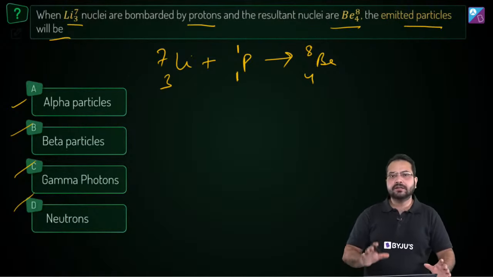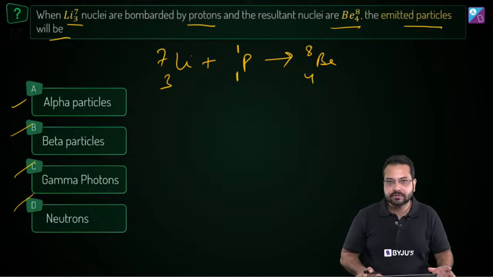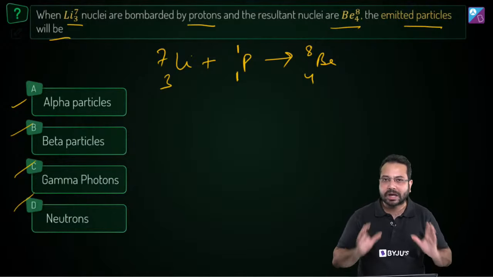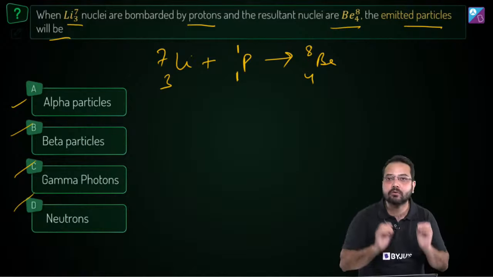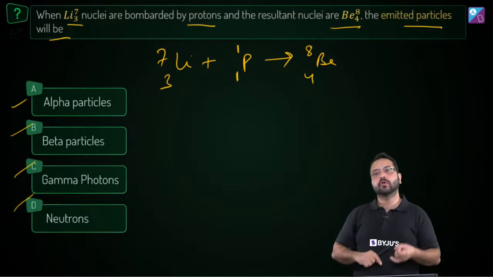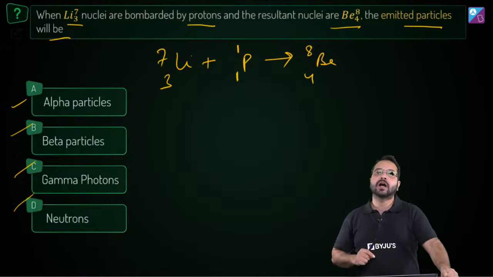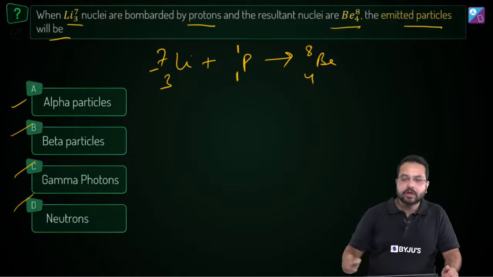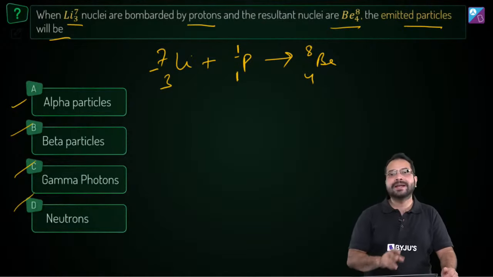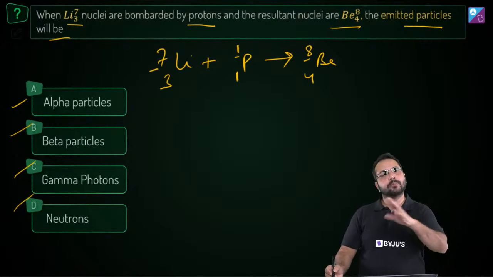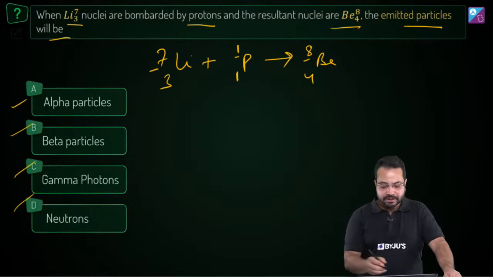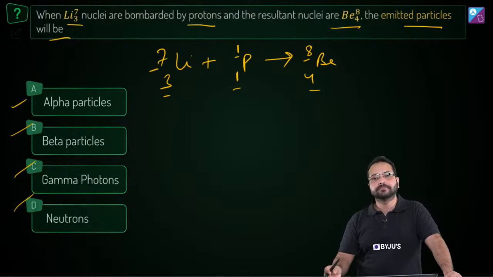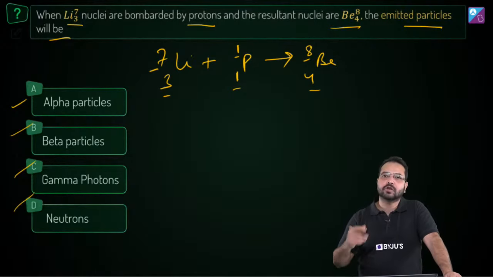Now what happens in a nuclear reaction? In a nuclear reaction, the mass number and the atomic number, the charge has to be balanced. Is that right? Okay, it's a nuclear reaction. It's an equation, which means the mass number, the total number of nucleons, the total number of protons, and the charge has to be balanced on both sides. Is that correct? So can we check? So we have number of nucleons 7, number of nucleons 1. So 8 on the LHS and 8 on the RHS. So number of nucleons is balanced. What about the atomic number? 3 over here, 1 over here, 4, and 4 on RHS as well. Okay, so this is also sorted. What about the charge? The charge is also going to be sorted.